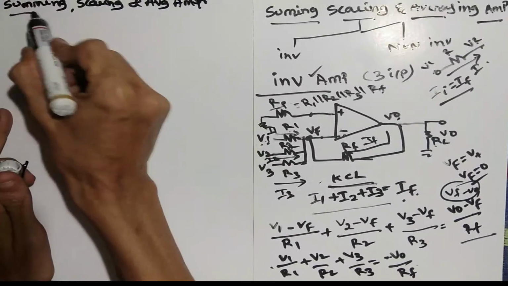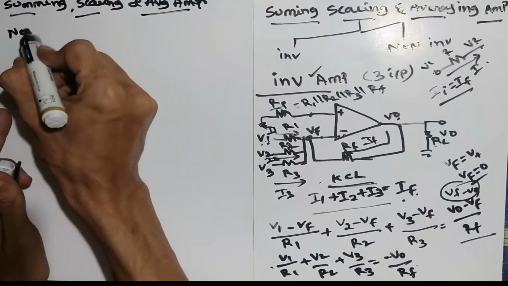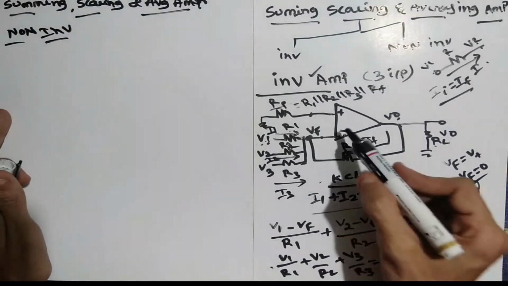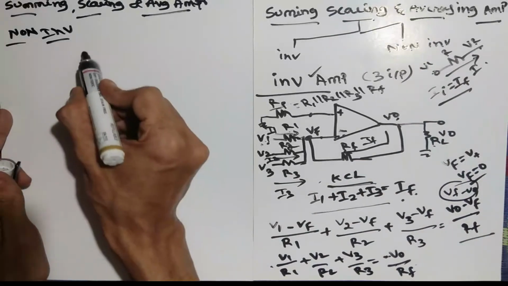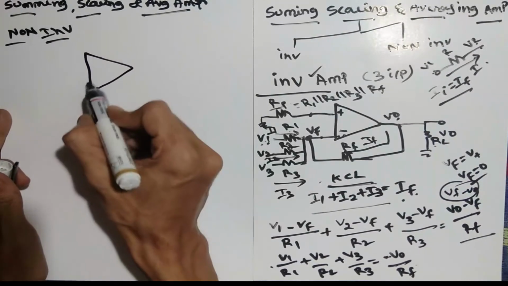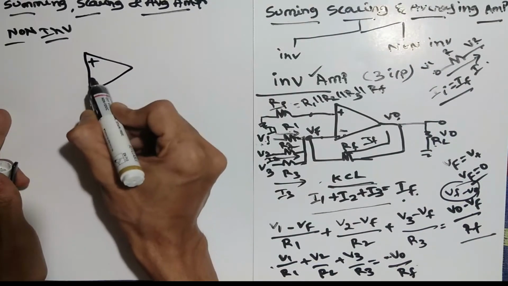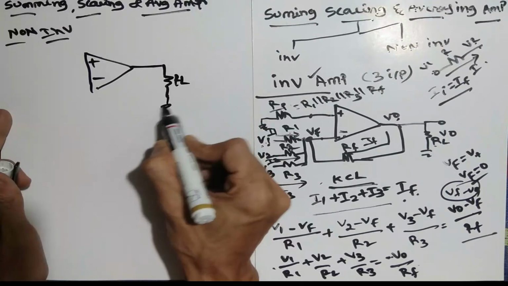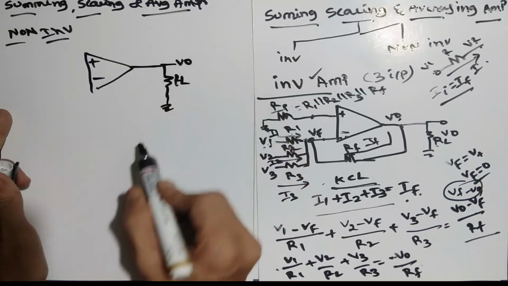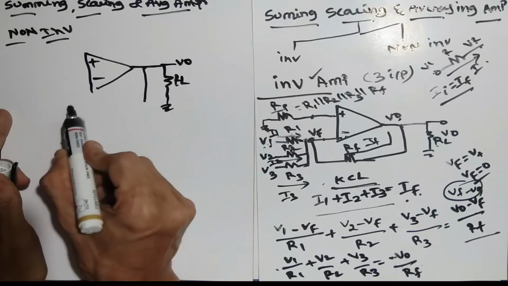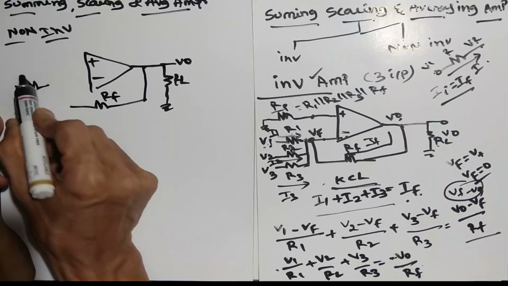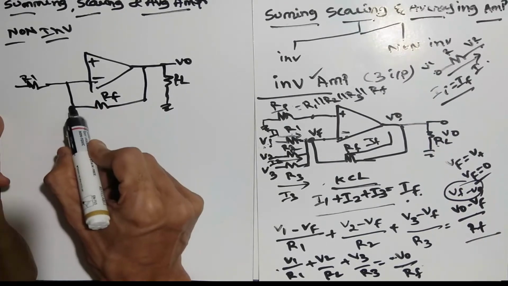Next, we discuss the summing, scaling and averaging amplifier using the non-inverting terminal. The thing that changes is that the input is given to the positive instead of the negative. So first write as it is the structure we have. For any closed circuit you can take one RL, this is optional, and ground it. This portion we call V0, and from this V0 we have one RF resistor, and one R1 resistor connected to the negative. This is the common structure.